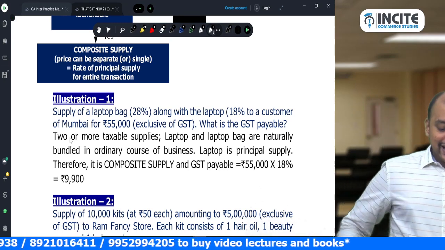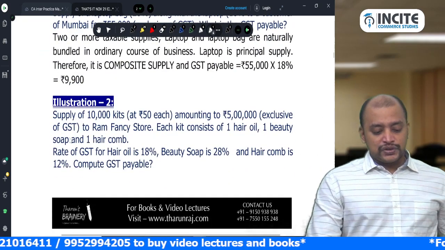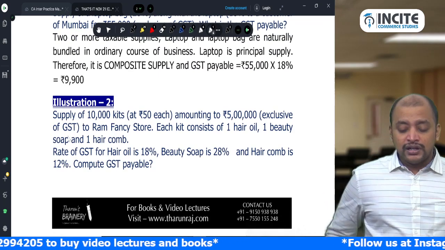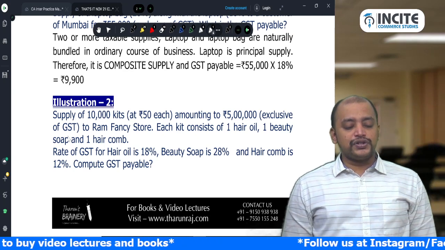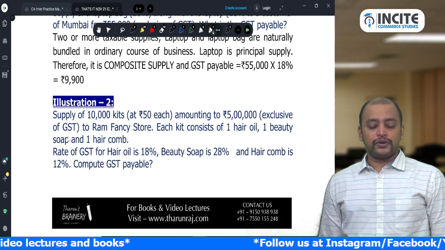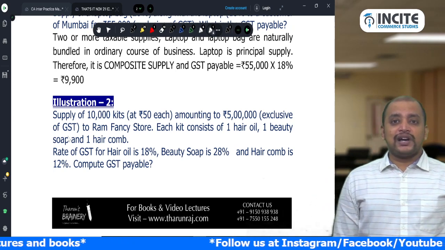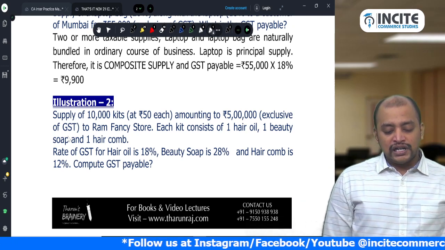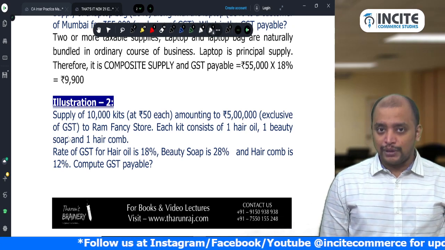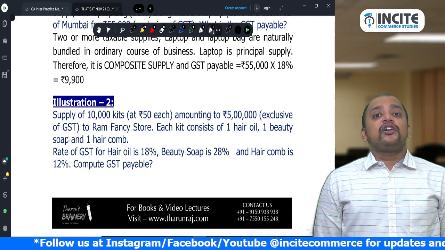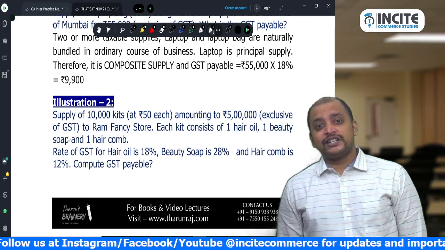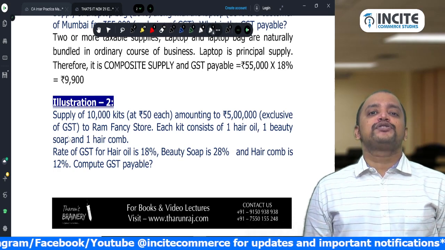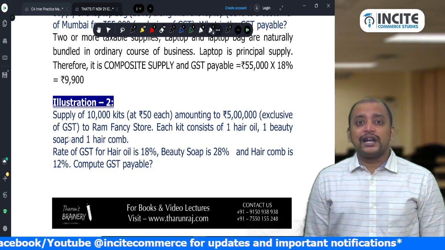Understood? Same way, second illustration. Supply of 10,000 kits at rupees 50 each, amounting to 5 lakhs exclusive of GST, to Ram Fancy Store. Each kit consists of 1 hair oil, 1 beauty soap and 1 hair comb. See, the hair oil, beauty soap and hair comb all are taxable, but not naturally bundled in the ordinary course of business, because in the ordinary course of business, the hair oil, hair comb and beauty soap can be sold separately. So it is not a composite supply.